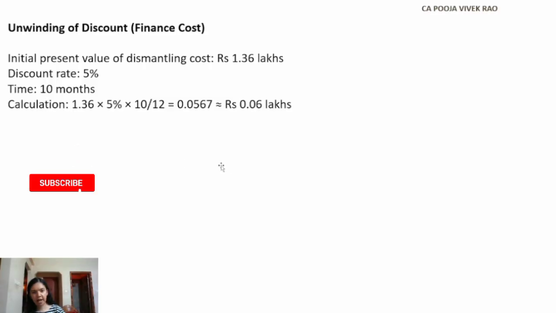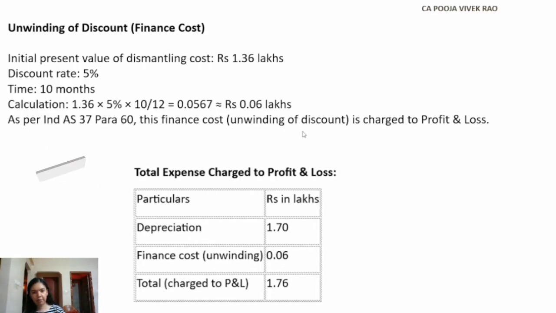Hence, as per para 60 of Ind AS 37, the finance cost is charged to the P&L. So following will be the total now. Depreciation as we computed in the previous slide 1.70 lakh plus the finance cost 0.06. Hence the total to be charged to P&L is 1.76 lakhs.